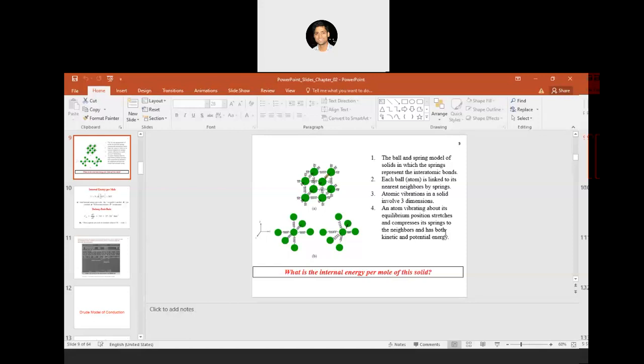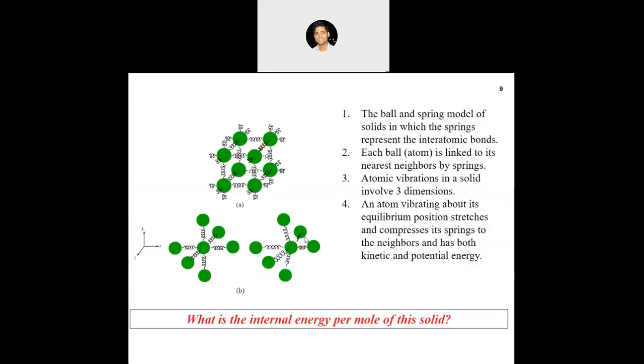See, translation is basically the kinetic energy which is there in the atom because of these vibrations. But because of these vibrations, there will also be some potential energy stored in these springs. We are basically giving an analogy of bonds with a spring. So there will be some potential energy also in these springs, and that provides an additional degree of freedom. Like in a spring, we have both kinetic energy as well as potential energy. You can imagine in a similar way that we have both kinetic energy as well as potential energy in this case also.